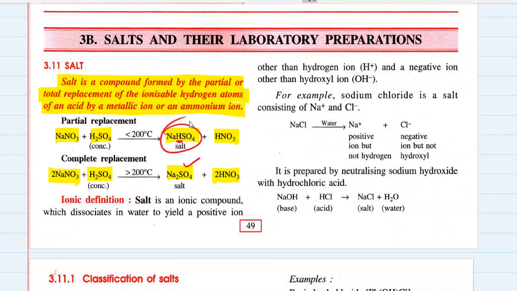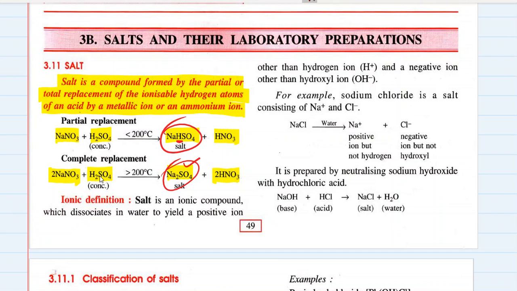In the first case, the salt which was formed was an acid salt. In the second case, the salt formed is a neutral salt. Okay, so this is the definition of a salt. It is formed by partial or total replacement of ionizable hydrogen atoms of an acid by a metallic or an ammonium ion. So in the second example, I think I used some wrong words.